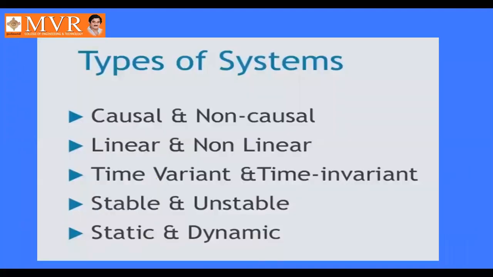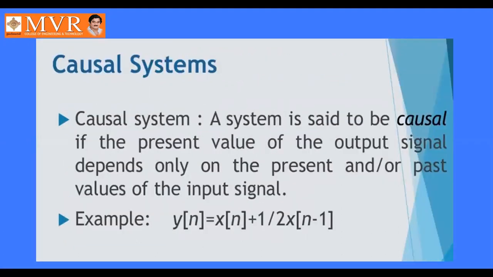Next, coming to the types of systems. How many types of systems are there? Here the systems are classified like this: causal and non-causal system, linear and non-linear system, time variant and time invariant system, stable and unstable system, static and dynamic system. These are the types of systems. First of all, coming to the causal system.